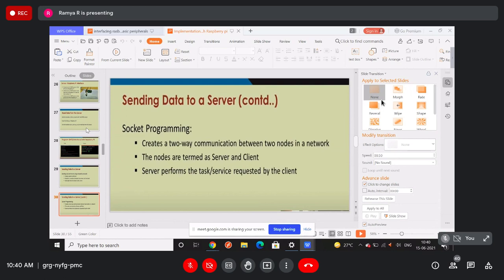Now I am going to explain one more thing in this implementation of IoT with the Raspberry Pi. The data is stored in the server. What is the data? For example, here we are talking about this DHT sensor, right? So humidity and temperature came, and based on the light and the gases, everything, those things are going to be taken, right? So that is fine. That data has reached the server.